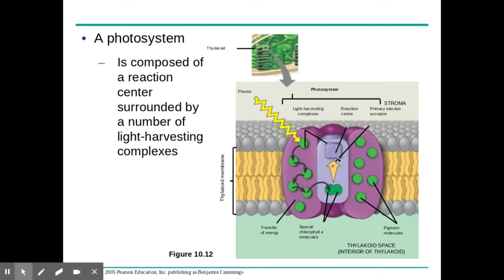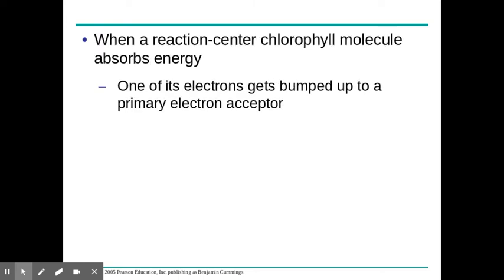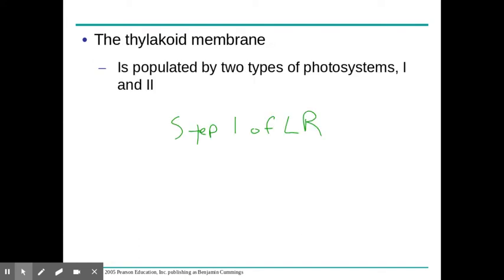What that means is it's boosting the energy of the electron. The light harvesting complex is going to consist of pigment molecules bound to particular proteins. That would be the photosystems. The reaction center, again, is going to have that primary electron acceptor. Chlorophyll is going to accept those electrons. Where do those electrons come from? It's really water.